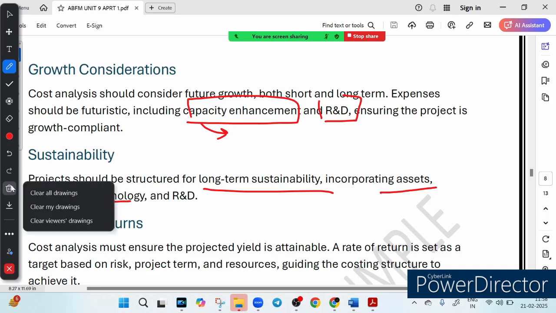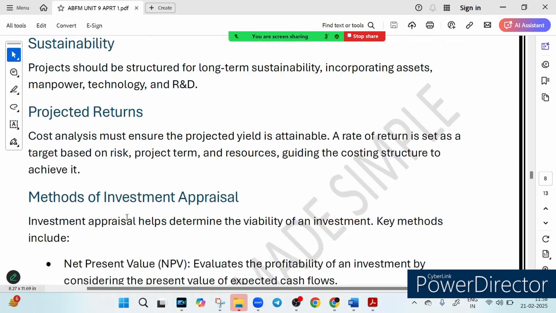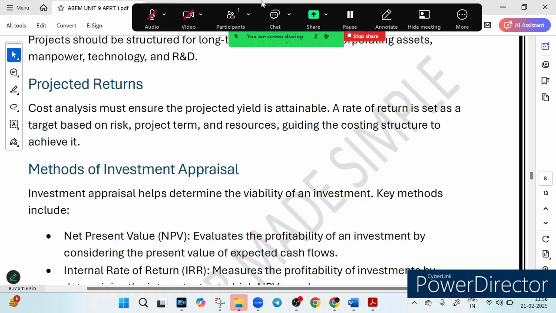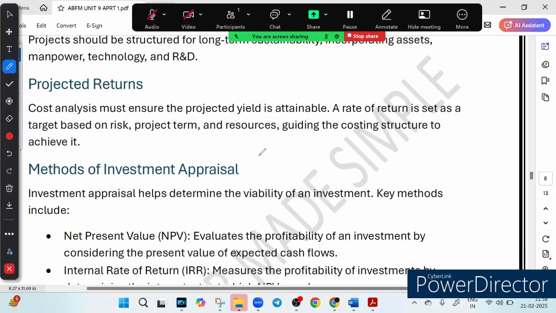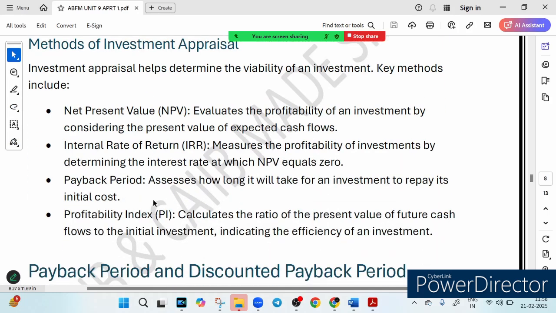Then we have something called projected returns. Before investing in a project, a business must ensure that they are making a profitable decision, right? So what do they analyze? They analyze expected profit, the risk level, and the resources required. So a clear target is required. Then we have something called investment appraisal. Very important point. How do businesses decide if an investment is worth it? They use 4 financial tools, and let's discuss the 4 key methods of investment appraisal. I will cover it in detail.